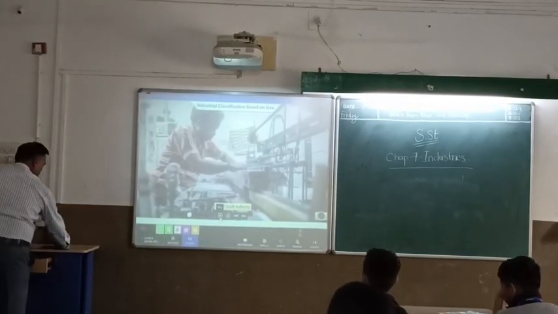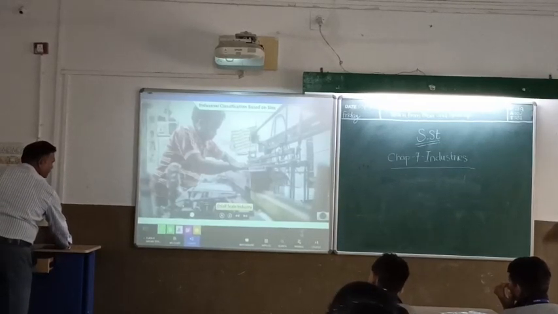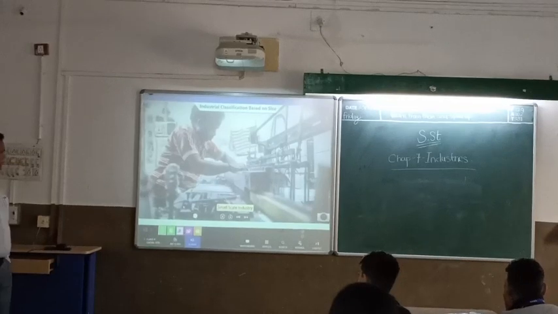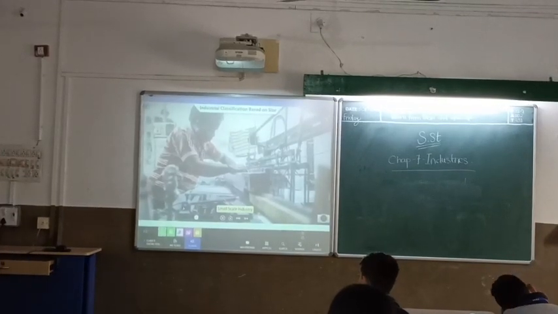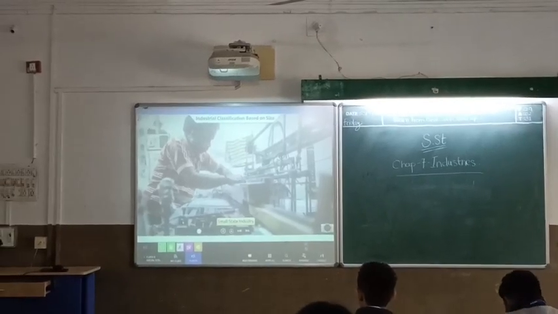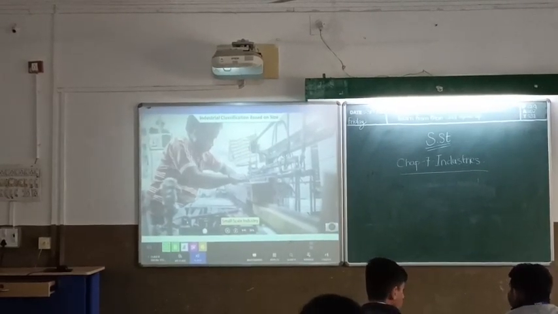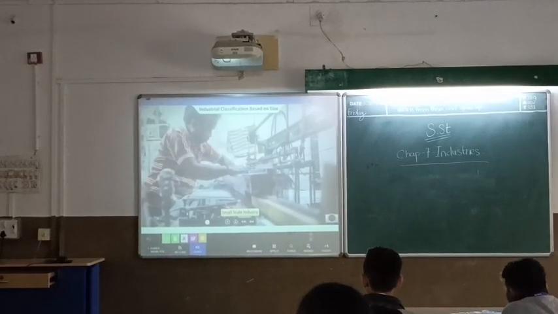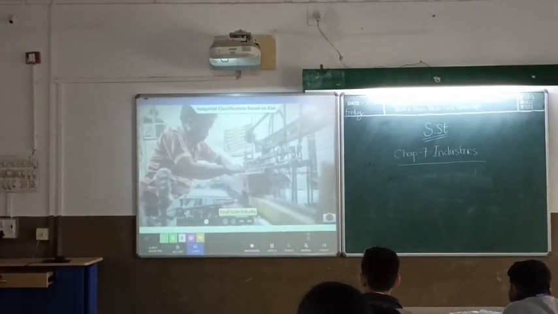Cottage or household industries are a type of small-scale industry where the products are manufactured by hand by artisans. Basket weaving, pottery, and other handicrafts are examples of cottage industry. Small-scale industries use a lesser amount of capital and technology.